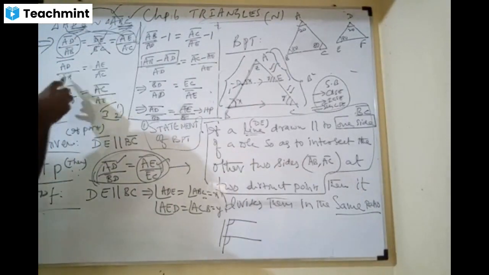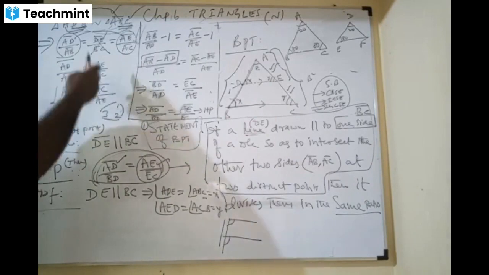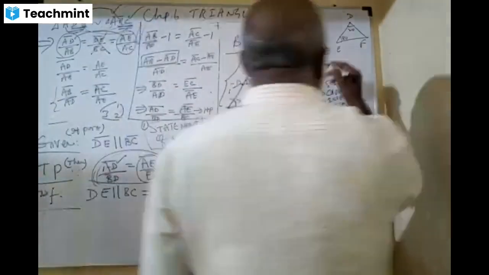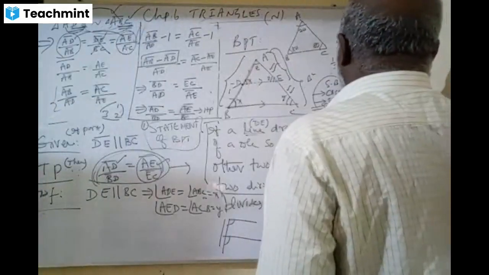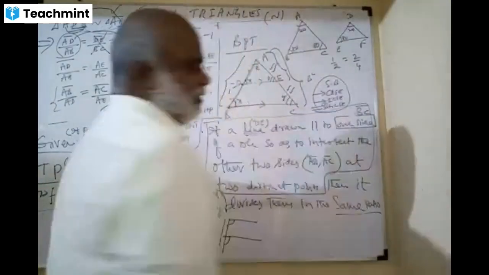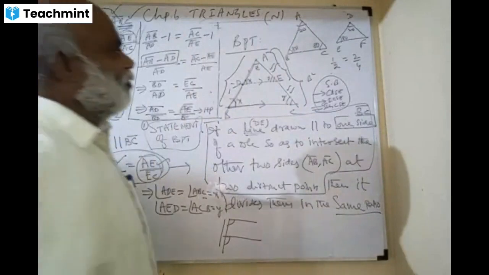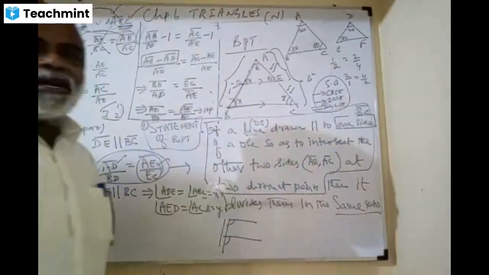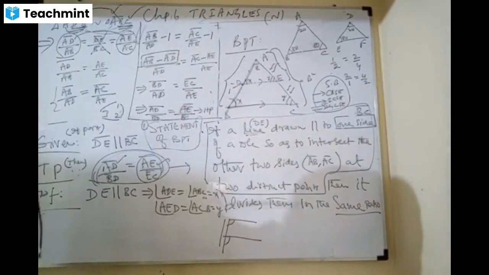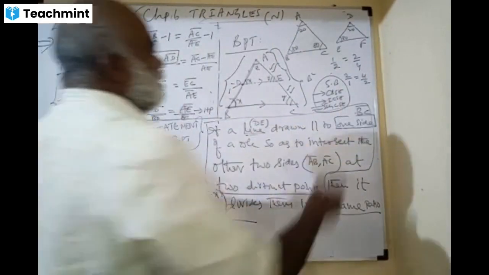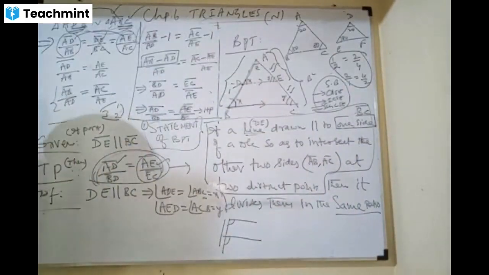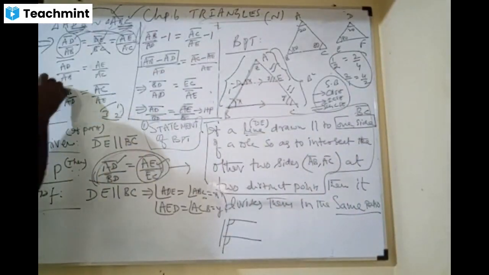But AD is smaller than AB, therefore I will reverse it. If you do the reversing on both sides, it will be clear. I will tell you like this: 1/2 is equal to 2/4. Now reverse it: 2/1 equals what? 4/2. Are they the same or not? Yes, sir, they are the same. That's why I am reversing the ratios now. Are you clear? Yes, sir.